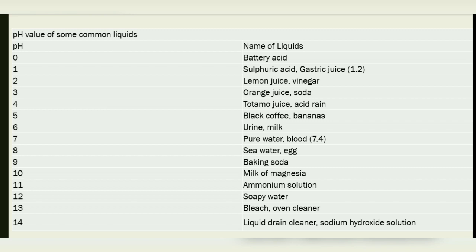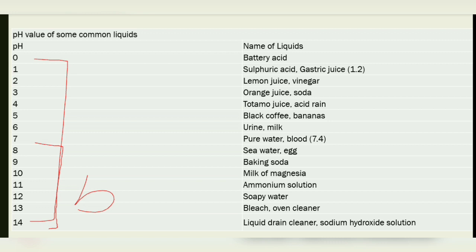As we know, the pH scale is given from 0 to 14, and we can determine the value of a substance and how strong or weak an acid or base is. From 0 to 7 it is acidic in nature, and from 7 to 14 it is basic in nature. As we go down the group from 0 to 6, the acidic value decreases. As we go down from 7 to 14, the base value increases.